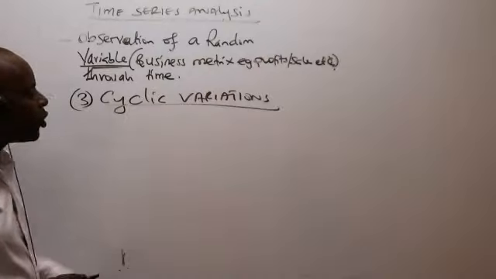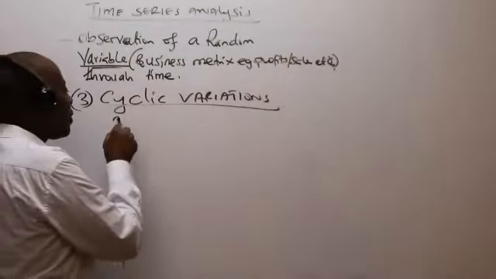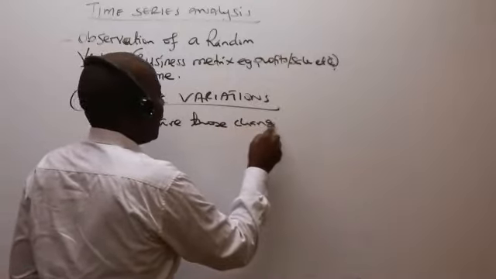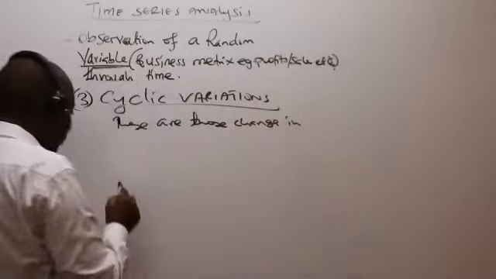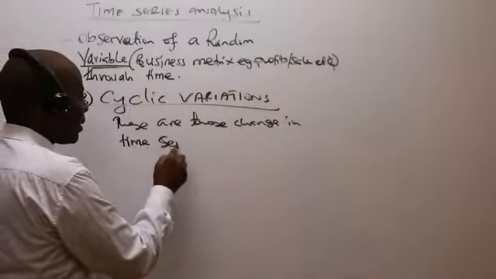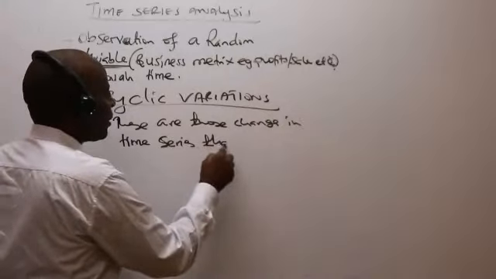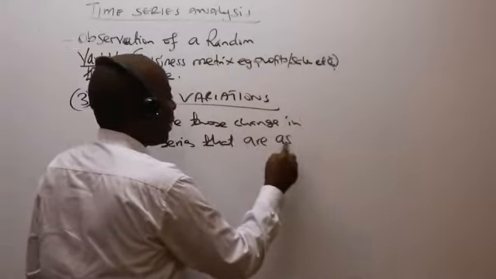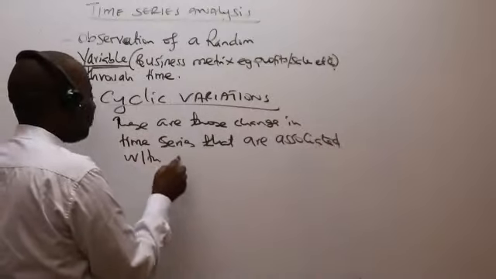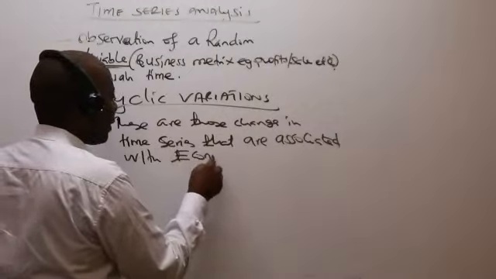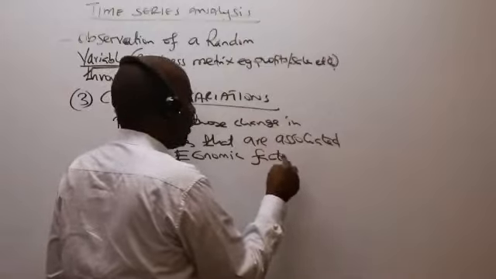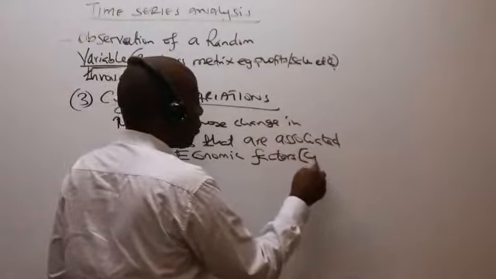Under cyclic variations, what we're supposed to know is that these are those changes in time series that are associated with economic factors, or basically with the economic cycle.